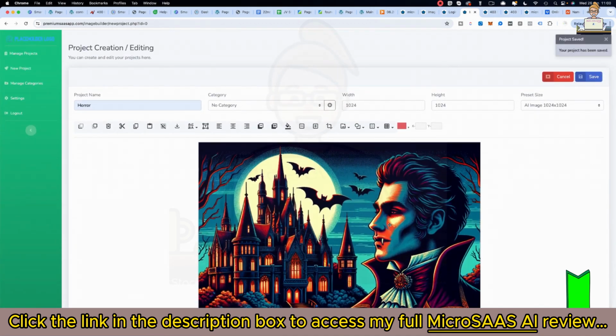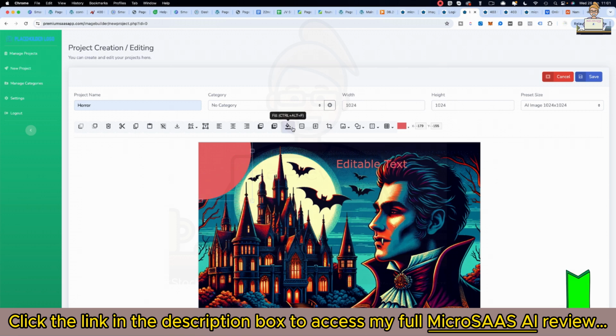Now it's not just an image creator with this, it's a complete editor as well. You've got everything you need, so you can add text on there as well. Move it around, you can add shapes in there, move those around, so you can really edit the image as well. It's not just a single kind of creator or anything like that.